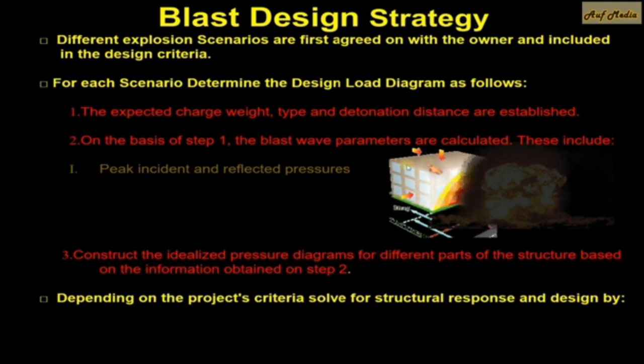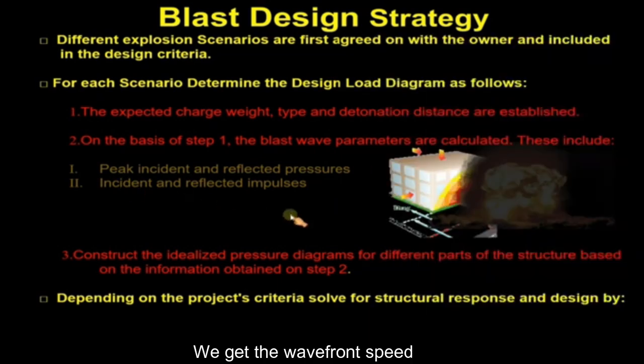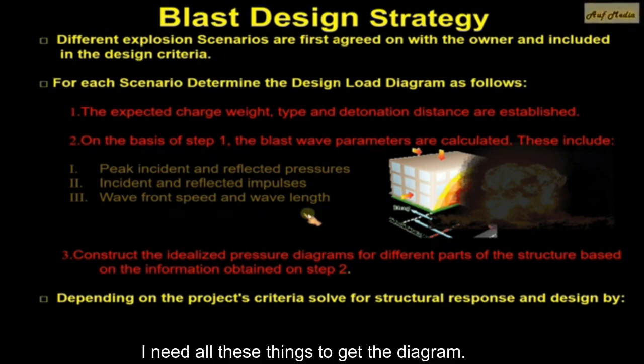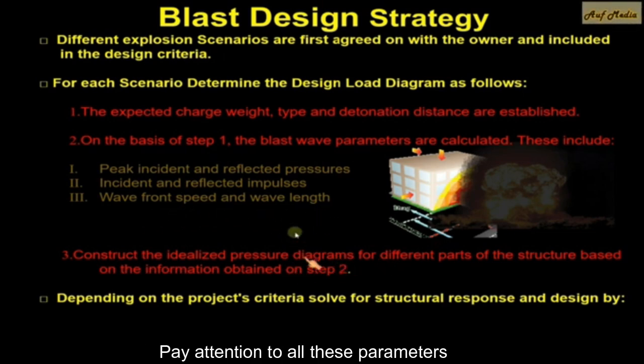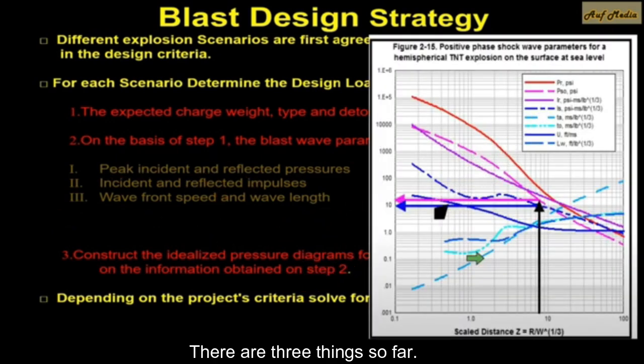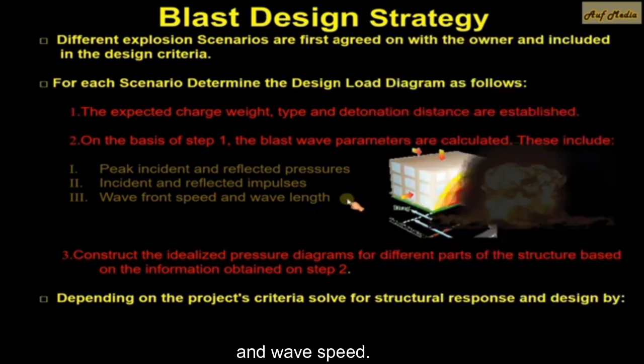It is not just a pressure; there is a pressure and an impulse as well. The curve in the building as a result of this pressure is called an impulse. We will calculate it and get its parameters. After that, we get the wave front speed and the wavelength. I also need them; I need all these things to get the diagram. Pay attention to all these parameters to draw the diagram that we want. So far there are these things: the reflected and incident pressures, the reflected impulses, and also the wavelength and wave speed. After that, the arrival time.